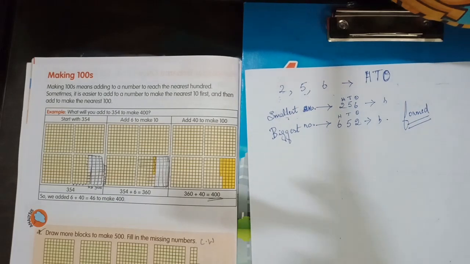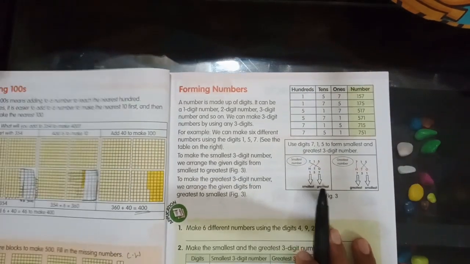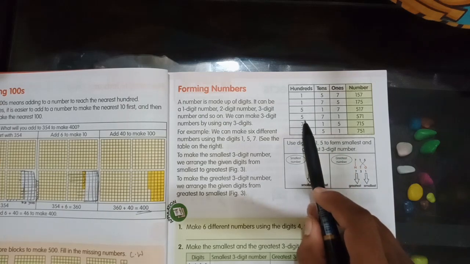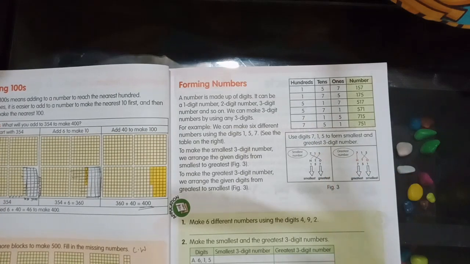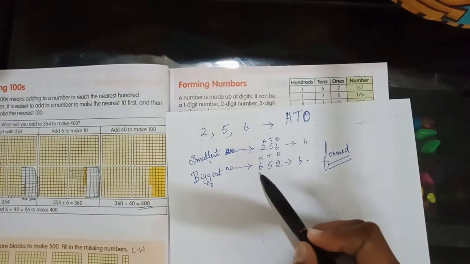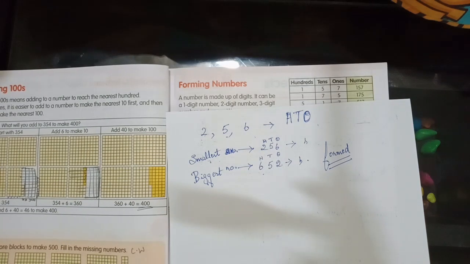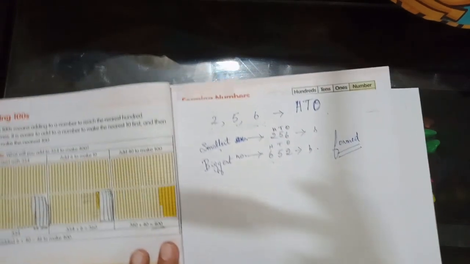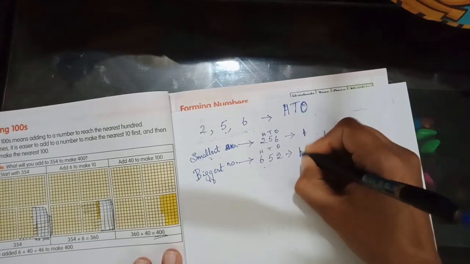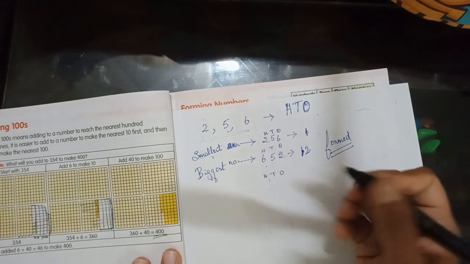Yes, we are forming numbers. Okay, children, this is all about forming numbers. Now, they have given here 1, 5 and 7, and they are trying to form as many numbers as possible by changing the places of the numbers under different place values. So children, how many numbers can be formed using 2, 5 and 6? So this is one number. This is a second number, another number. So one more, hundreds, tens and ones.